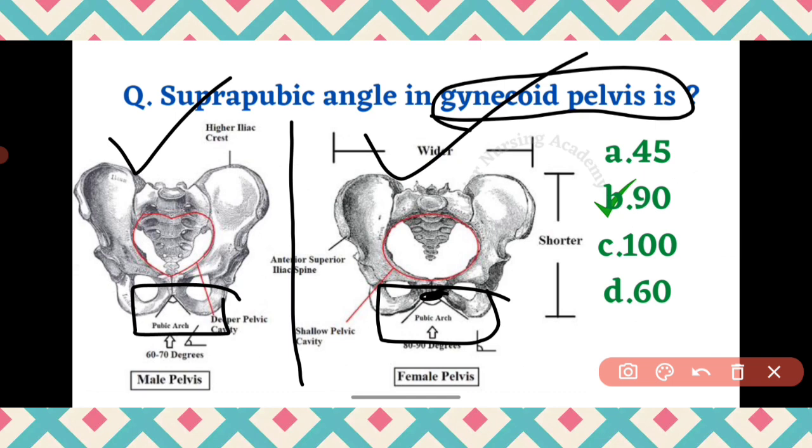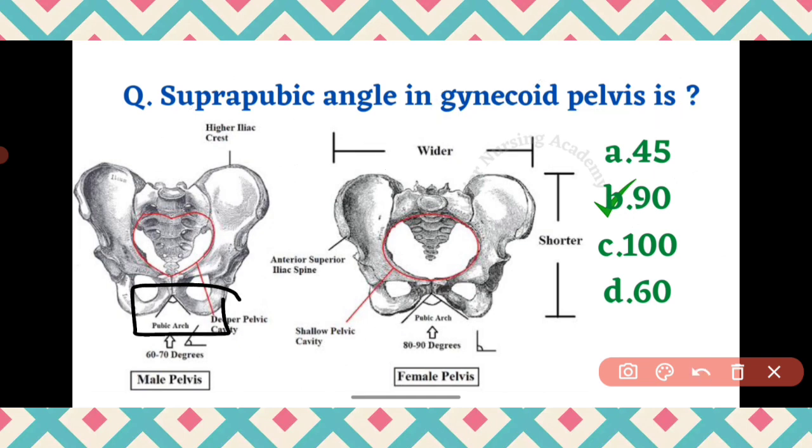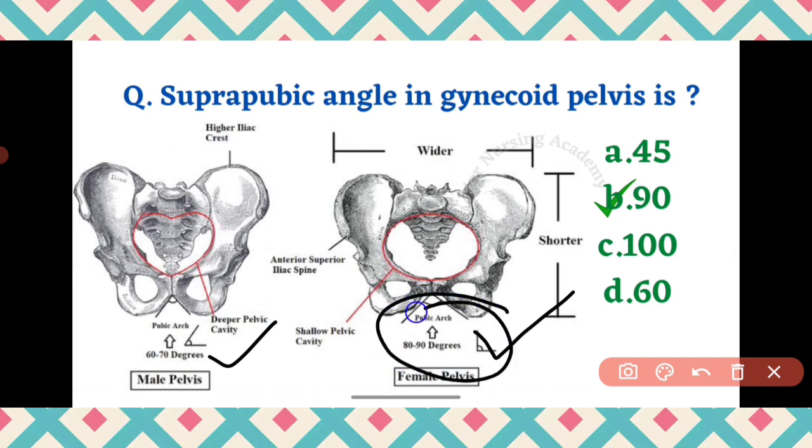In this pelvis, we are going to focus on the suprapubic angle. Fine. So here you can see the suprapubic angle of the android pelvis is 60 to 70 degree, whereas the suprapubic angle of the gynecoid pelvis is 80 to 90 degree. It is very clearly mentioned and differentiated in this image. So in gynecoid pelvis the suprapubic angle is 80 to 90 degree. So we are selecting option B, that is 90 degree.